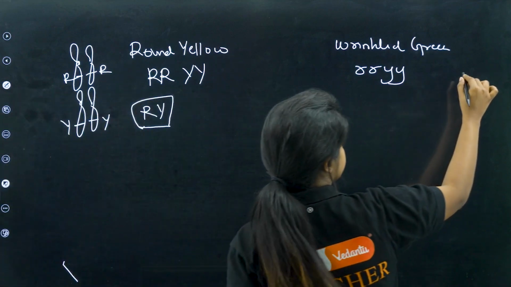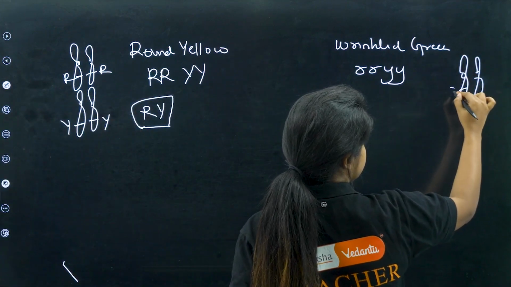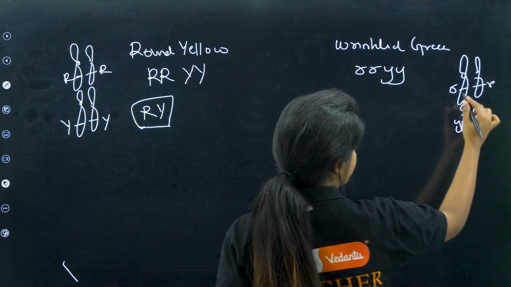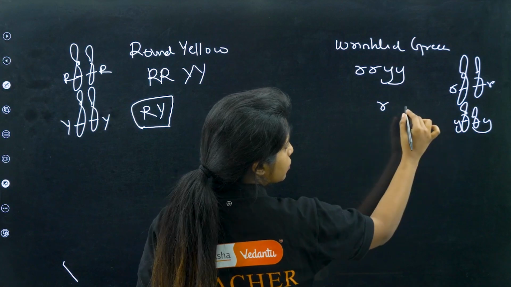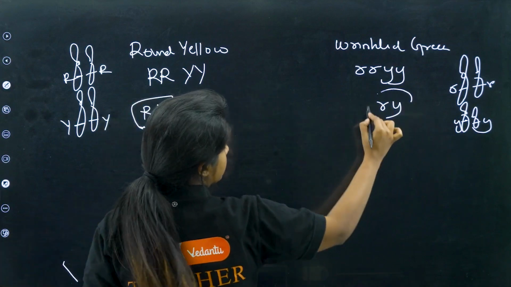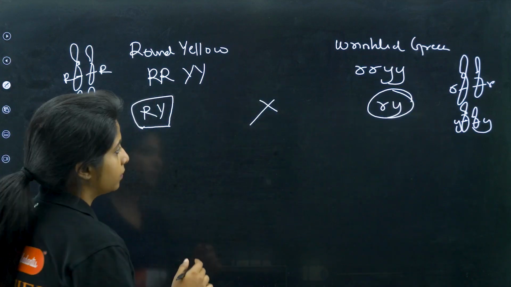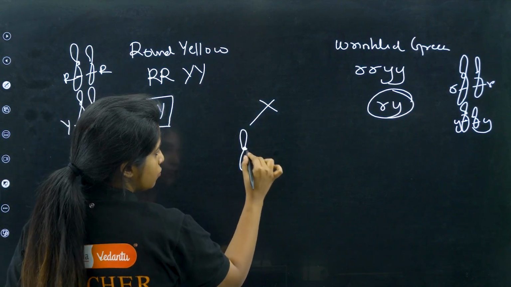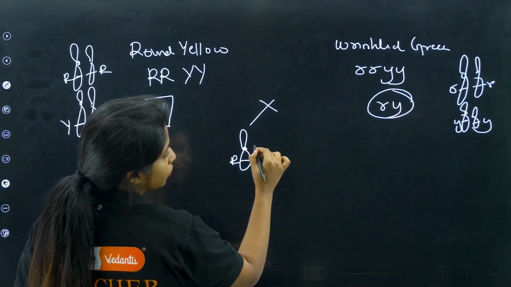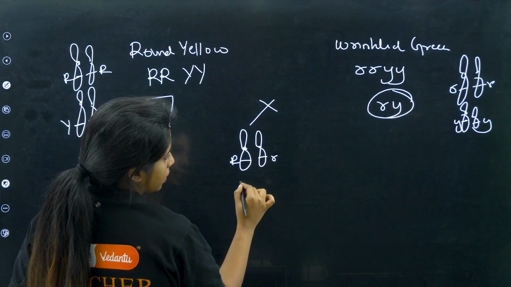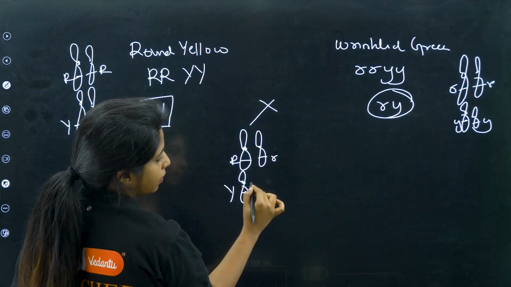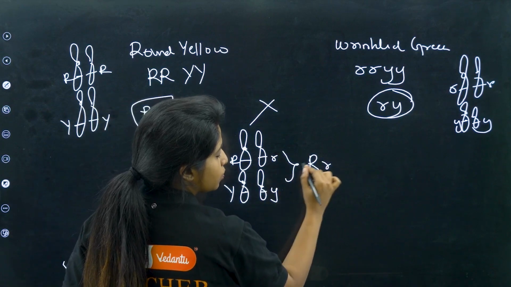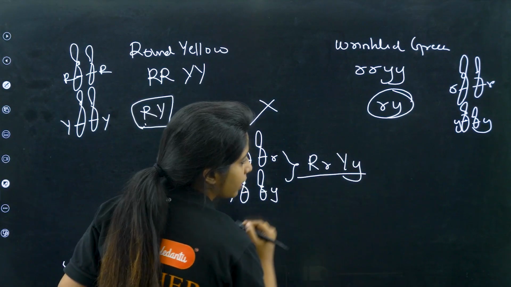Over here also, from this pair, small r, small y, whatever you do, small r will be coming, small y will be coming. Now this is the gamete. When you fuse the gametes, what do you get? This chromosome comes together with the chromosome from there. How do you write this? Capital R, small r, capital Y, small y.